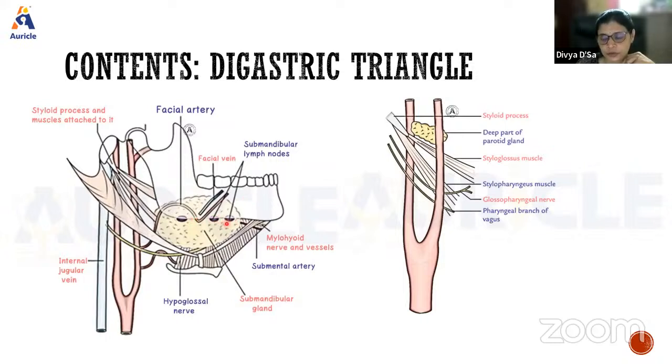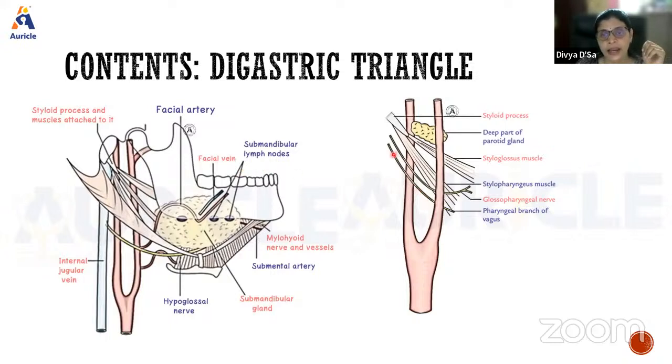And submandibular lymph nodes. Another important content we see is the submandibular lymph nodes. Then the deeper contents will be the external and internal carotid arteries. You can see this is the external carotid artery, and a few of its branches you will see, that is the facial artery you are seeing here. And this is the internal carotid artery, which goes through the carotid canal and enters the cranial cavity. So you see the external and internal carotid arteries.